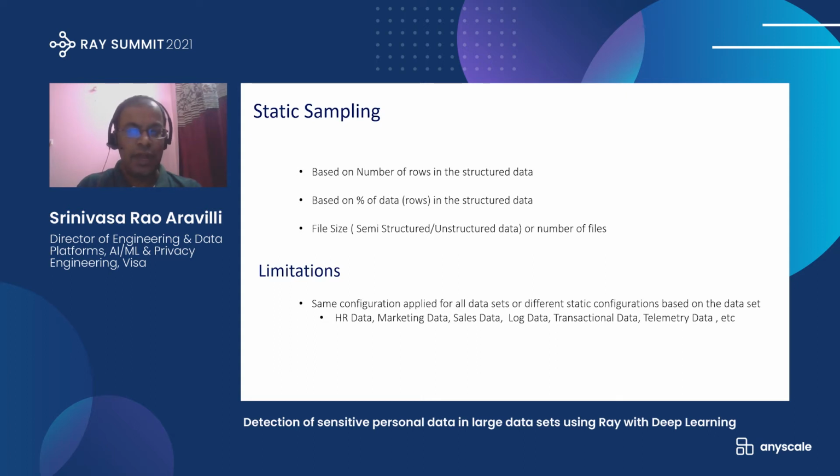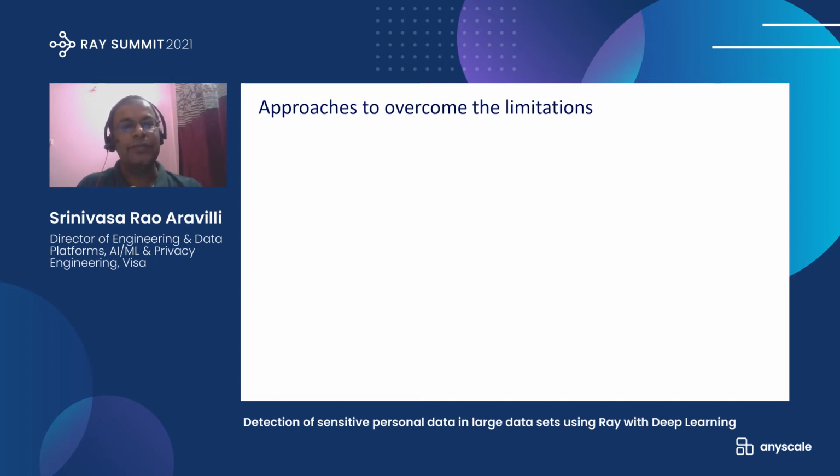That is one limitation. Or maybe we have to apply different configurations each time we run the data scanning, based on the data set. So here there is no learning happening based on the scanned data or scanned results. So these are the two limitations of traditional approaches: one is sampling, and the other is rule-based or regular expression-based systems.